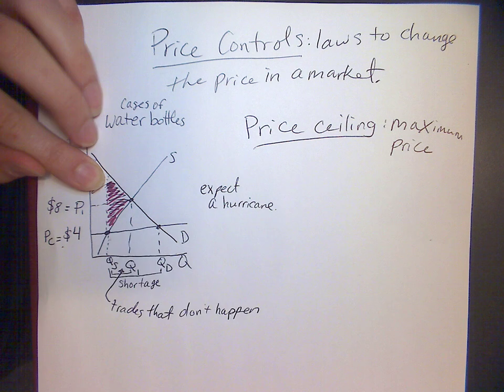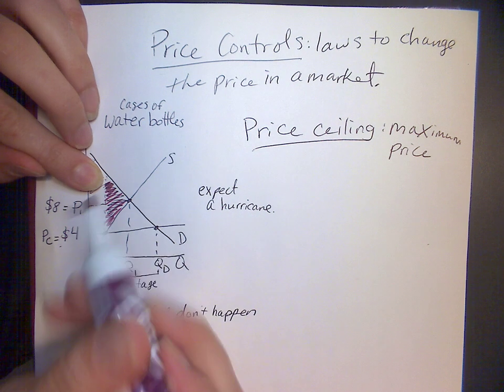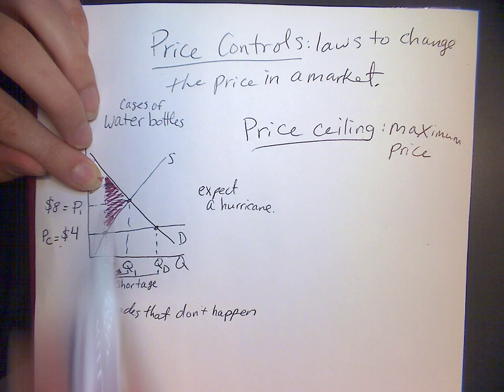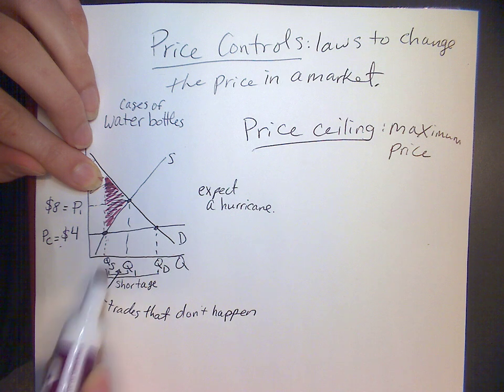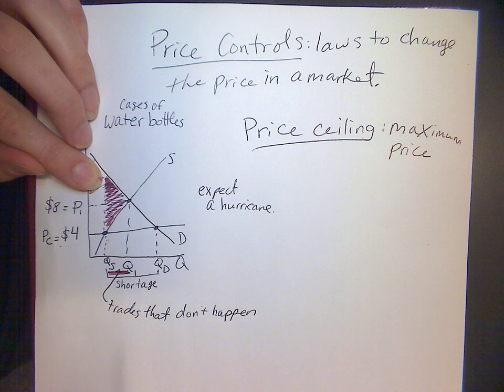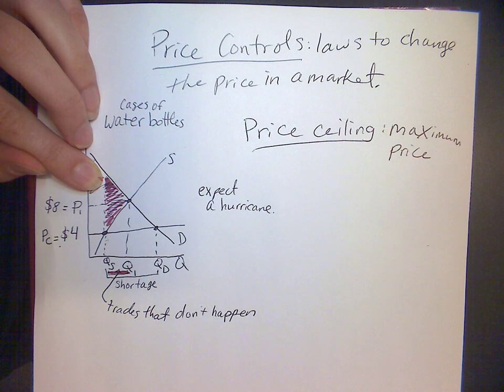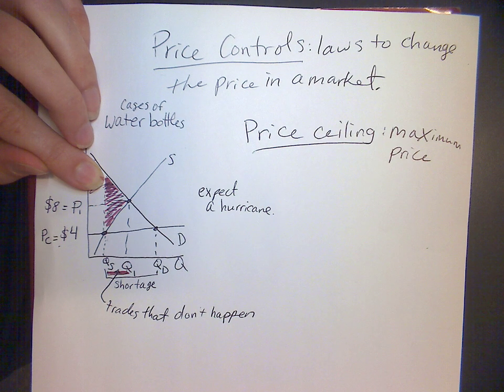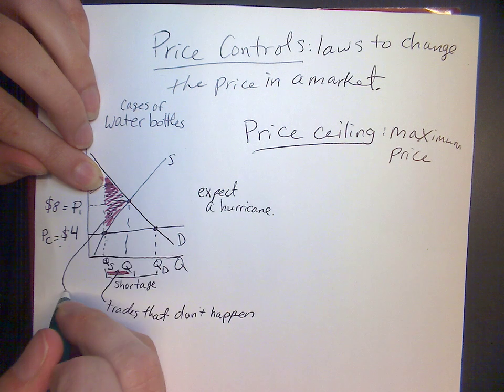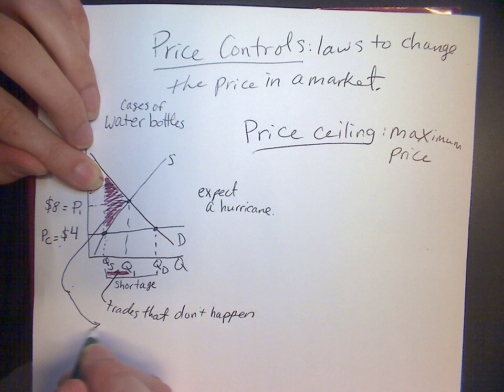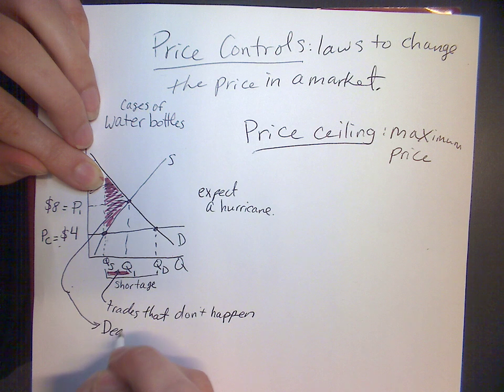So those are all the lost producer and consumer surpluses, so it's just that triangle. The triangle of producer and consumer surplus that would go with these trades, but those trades are not happening. So this consumer and producer surplus is not being captured, and we call that a deadweight loss. So shade that area in a different color, and then drop an arrow down to where you have space to write. It's called a deadweight loss.